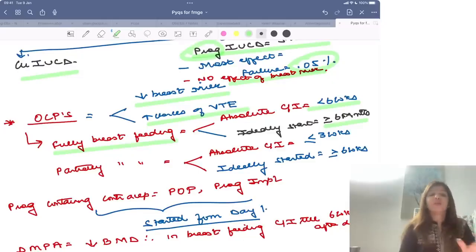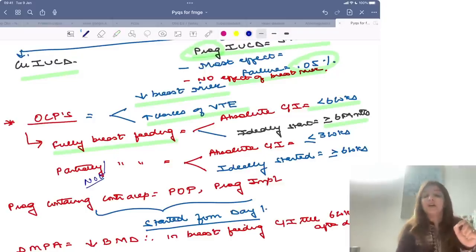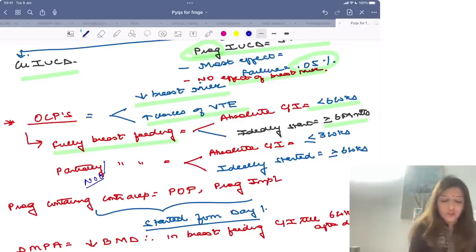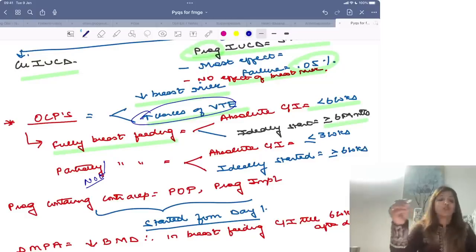Even if the female is not breastfeeding or partially breastfeeding, still I will be thinking whether to give OCP or not. Why? Because OCPs lead to increased chances of venous thromboembolism, and as in pregnancy, the clotting factors were high.